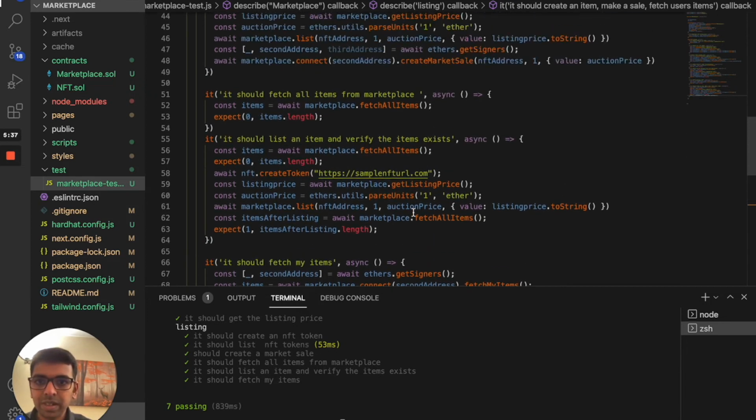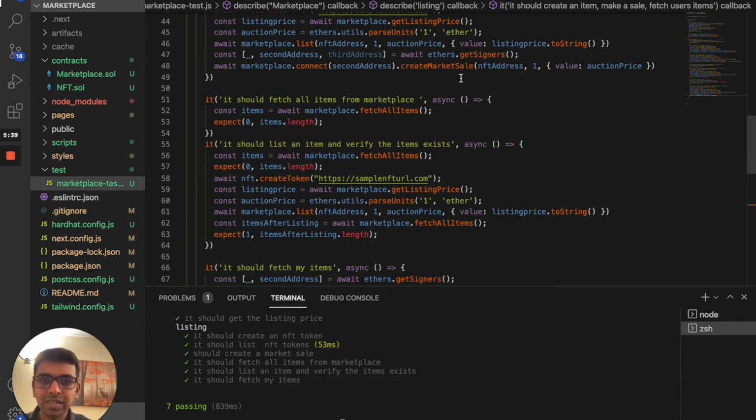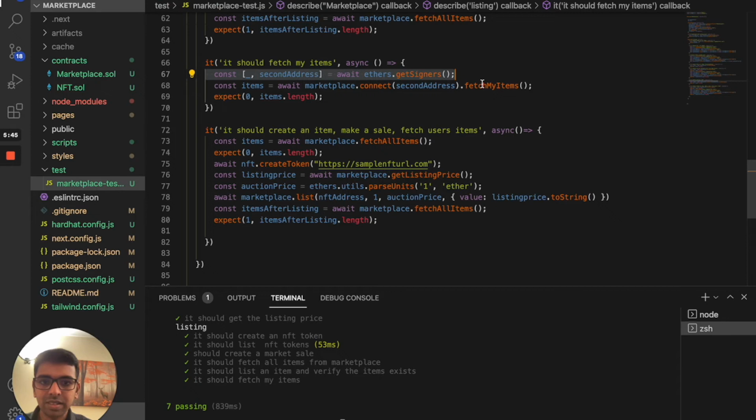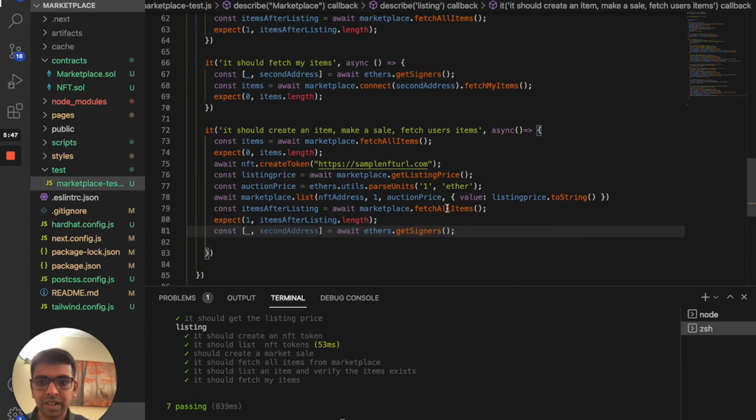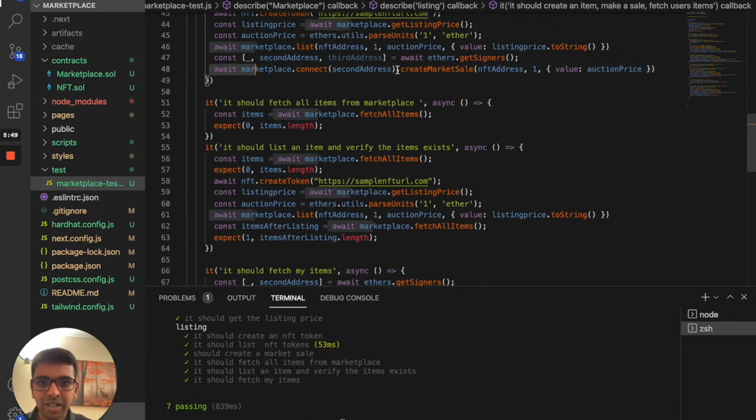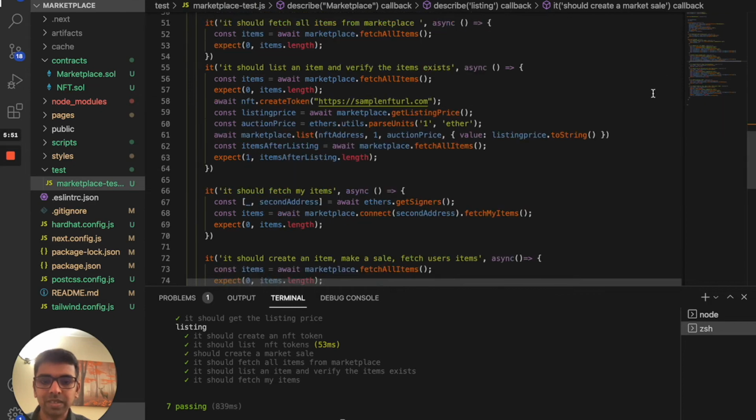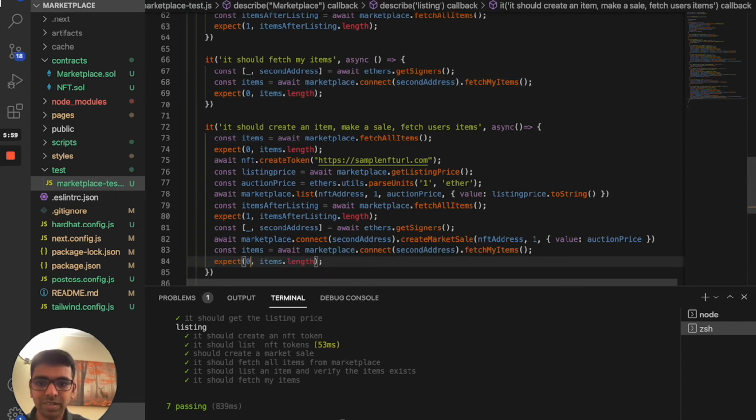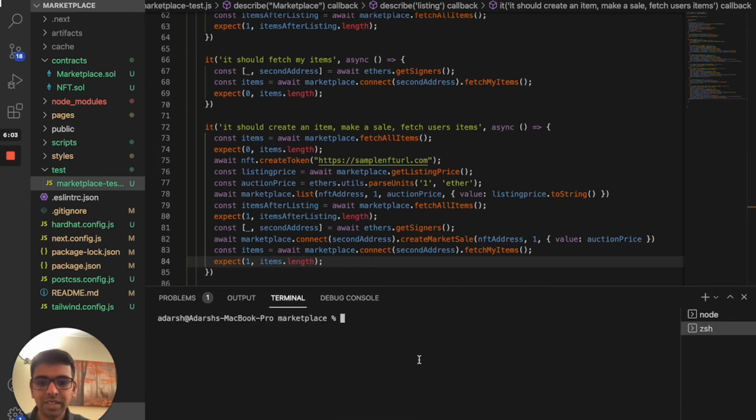Now if you remember, we did some market sale previously, right? So we will take the address from here, the second address, and we will make a market sale with the auction price. Then we will fetch the items for that particular user. This should be 1. It's a very lengthy test. Let's run this and see what happens.